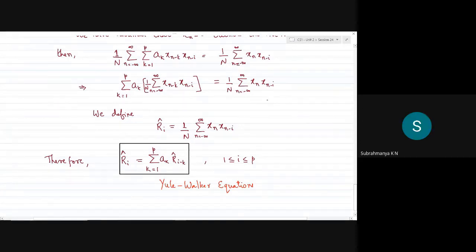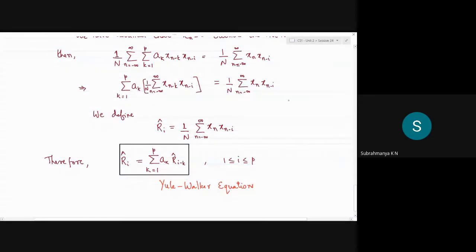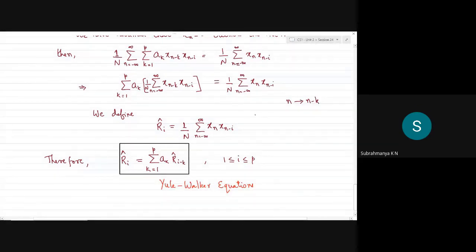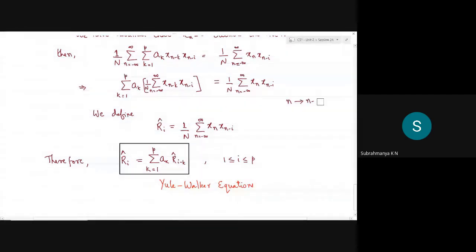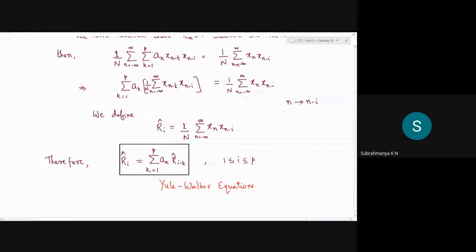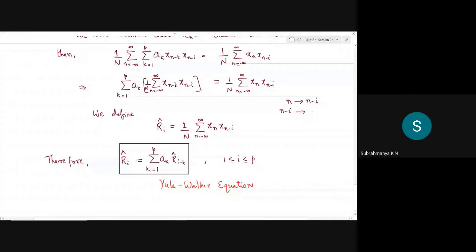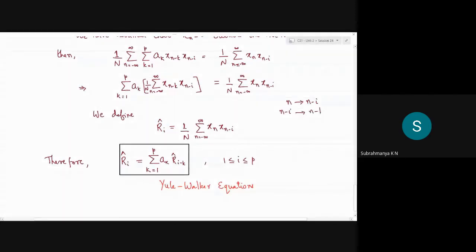Yeah, I'll try to explain that. Here only the subscript is changing, n is changing to n minus k. If I try to interchange this, I can say here n I can replace with n minus i, and n minus i I can replace with n minus k.